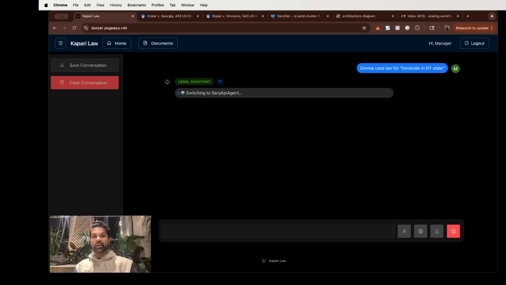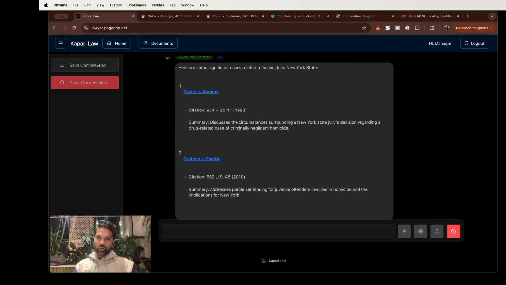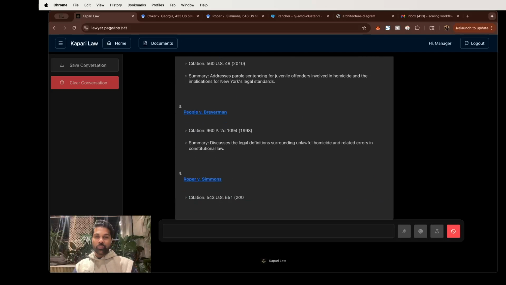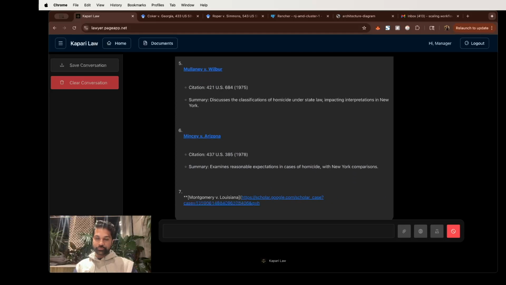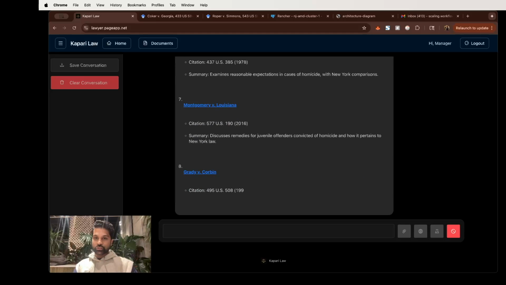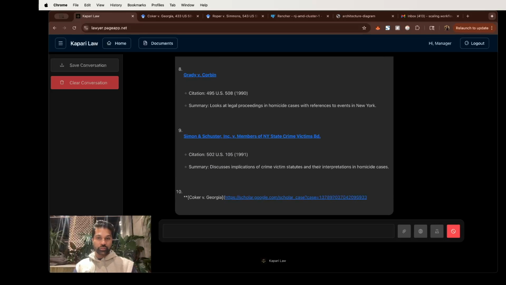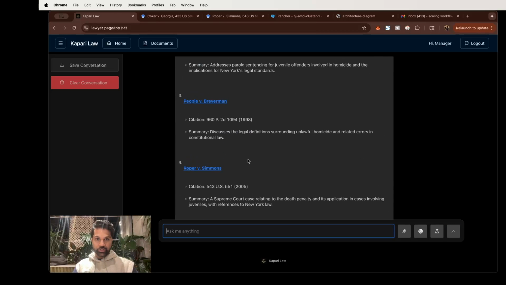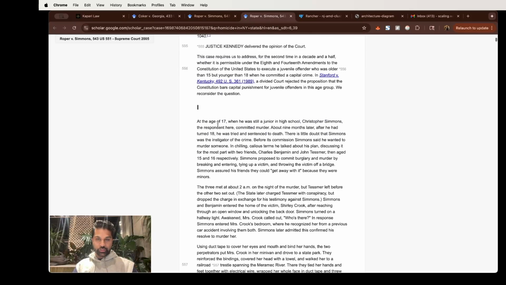Behind the scenes, the AI agents are fetching something called SerpAPI, which fetches Google Scholar indirectly. The results come back, they get polished, they get summarized, and the links show up directly here. After this finishes, we'll just click one of the links and see how a lawyer might look up a case that they seem interested in. Let's say, okay, Roper versus Simmons. Let's come up here.